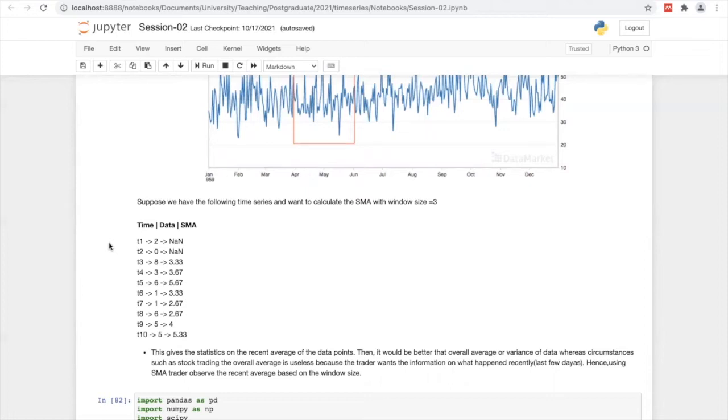Then once you come to the third point, T3, the values are 8, 0, and 2. Altogether 10.